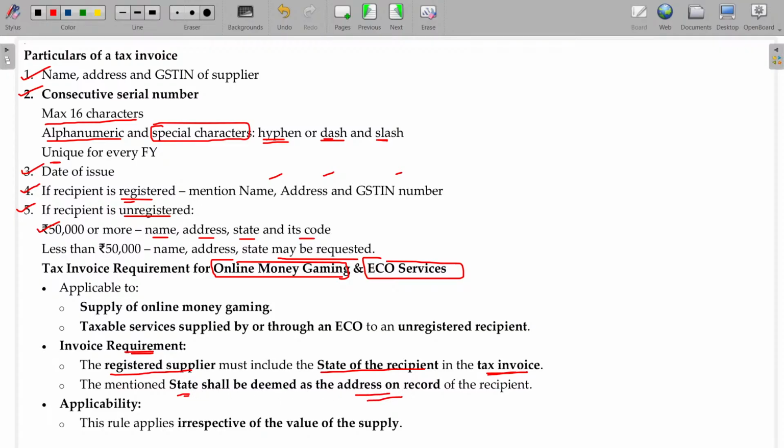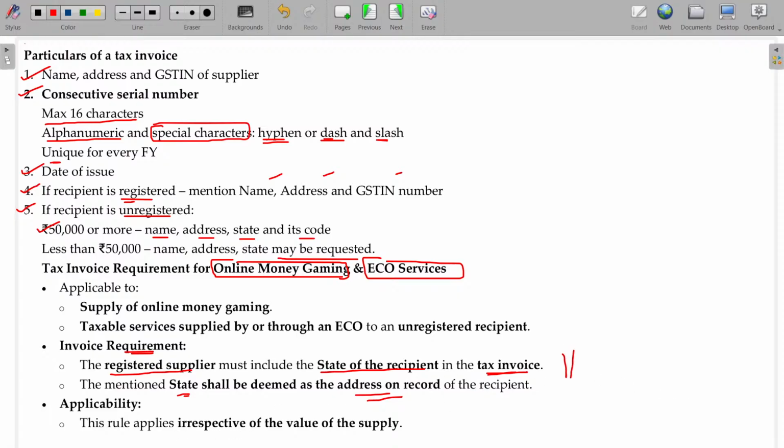The address of the user, as per the record, will be considered as the state of the recipient. If the recipient is in Tamil Nadu, and has given all the details, address proof and ID proof from Tamil Nadu, but enjoys the services in Andhra Pradesh, it is still considered as Tamil Nadu only. As per the record, what they have will be final.